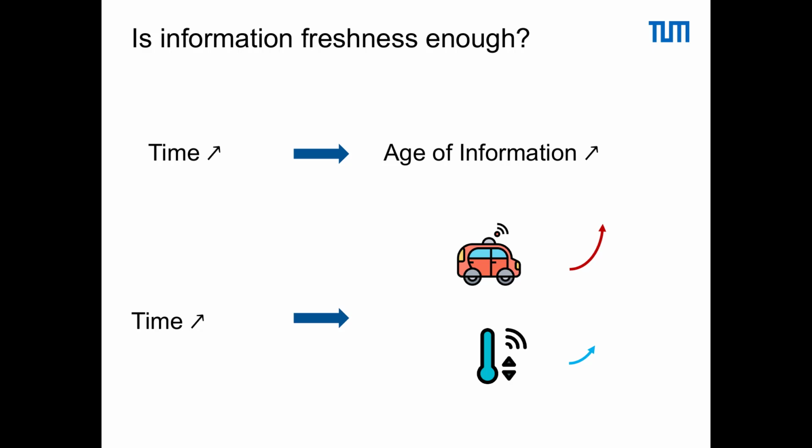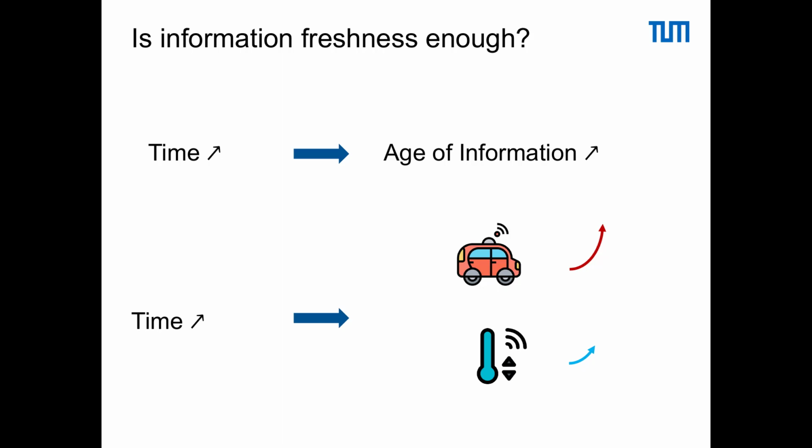If you recall, age of information is defined as the elapsed time, so therefore it increases linearly in time. However, it does not state anything about the information content or about the type of the application, and in a typical network control system scenario, we may have to deal with different types of applications within the same network, so therefore we have to go beyond the metric of age of information.